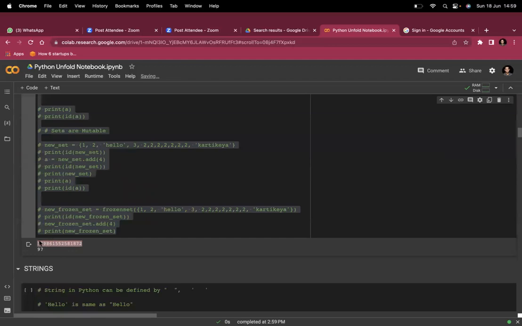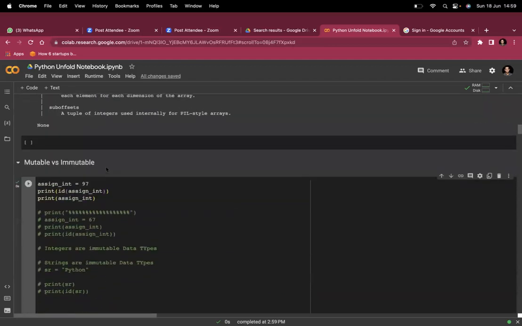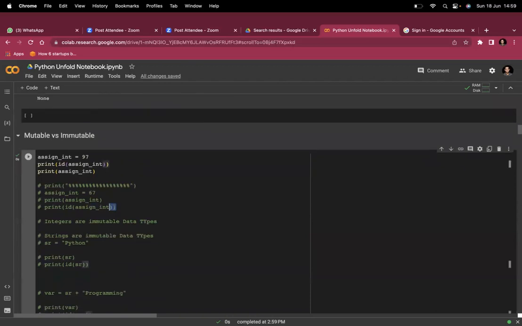The ID is this, at this memory ID, this integer is saved and the value is 97. Again, I will try to overwrite this same variable with a new value 67. I will assign it and run it.